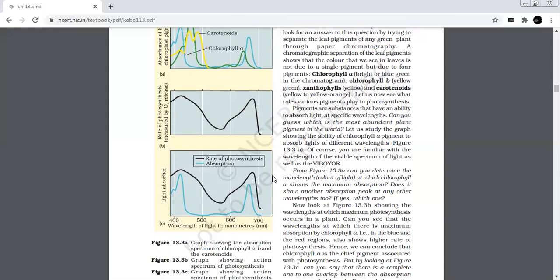Apart from chlorophyll a, which is mainly responsible for trapping light, other thylakoid pigments such as chlorophyll b, xanthophyll, and carotenoids also absorb light, transferring energy to chlorophyll a. These pigments are called accessory pigments.